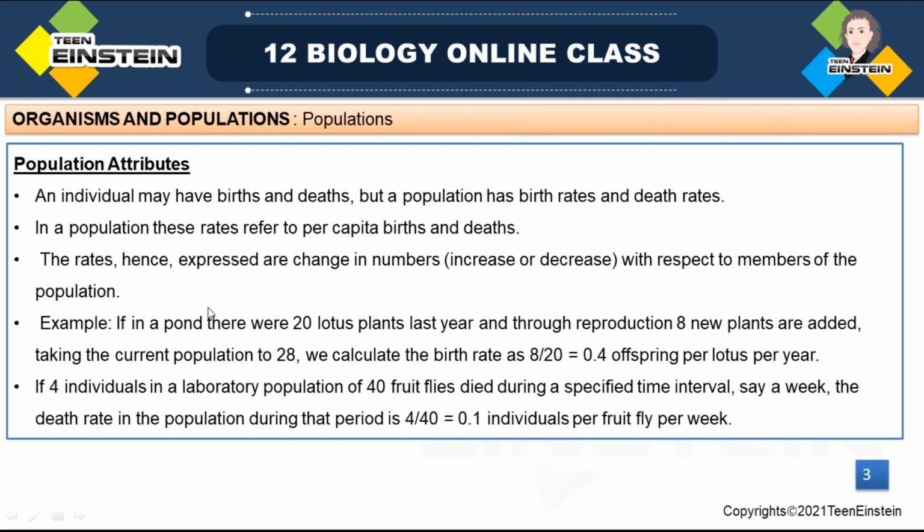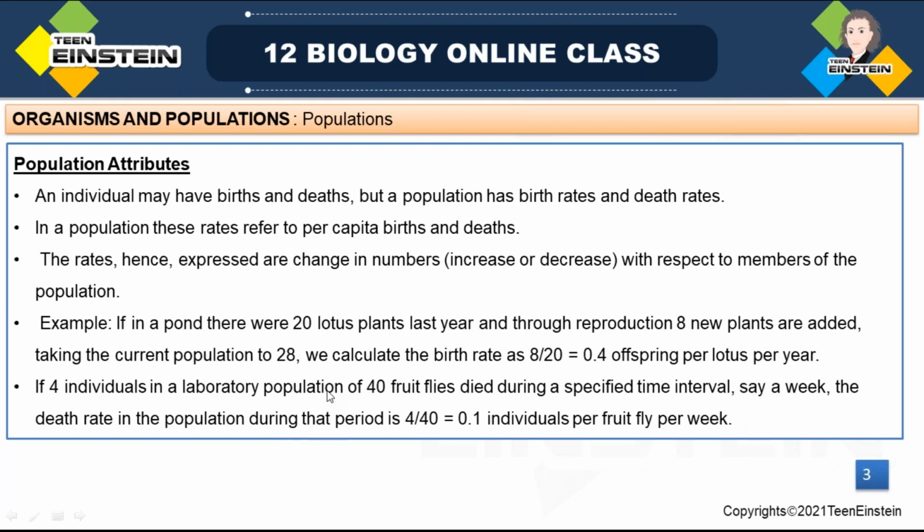For example, we said 20 lotus plants last year and 8 new plants were added, so the current population is 28. We calculate the birth rate as 8 by 20, which is 0.4 per year. Then for the death rate: 4 individuals in a laboratory population of 40 fruit flies died within a week.